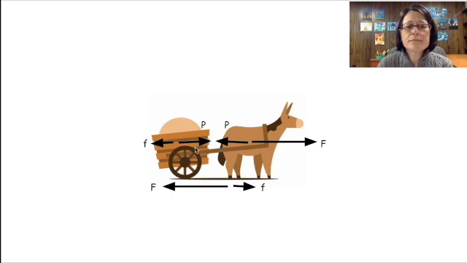We also have a friction force. We have the friction force that is equal and opposite between the cart and the ground. And we have a force from the horse pushing on the ground and the ground pushing back. Now, because the cart and horse are the system, these cancel out.